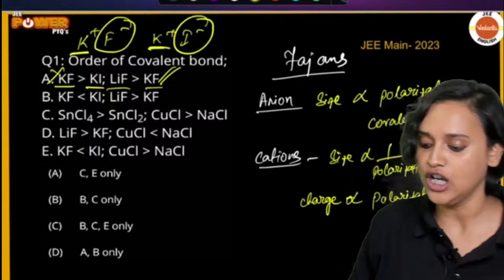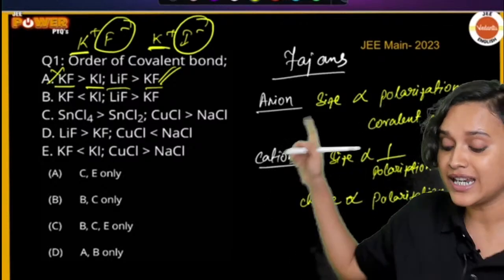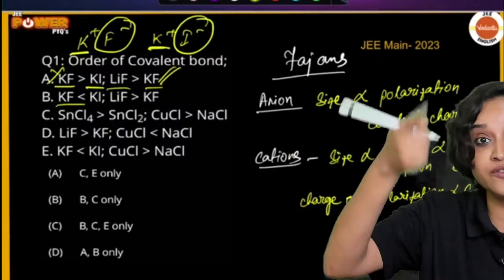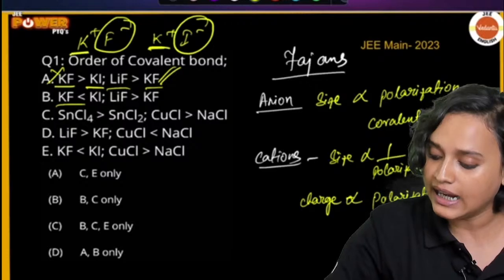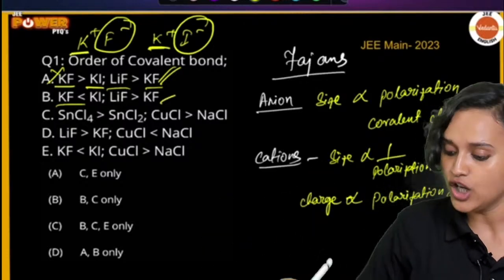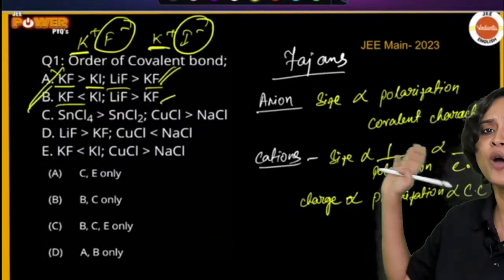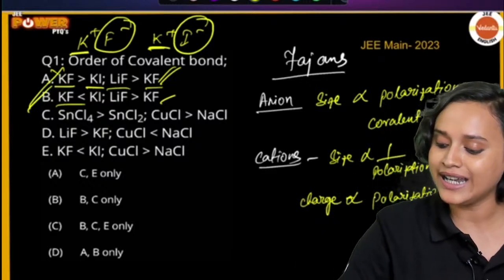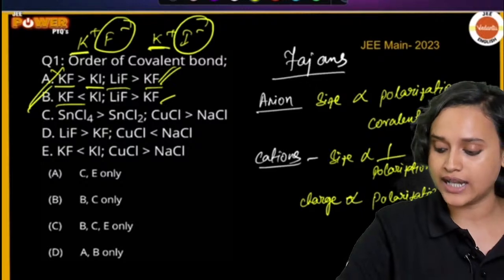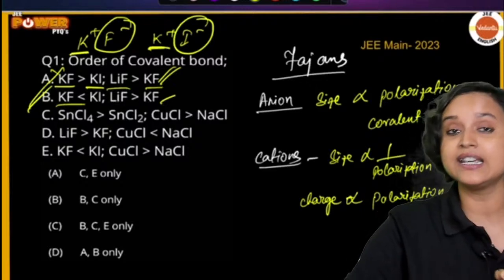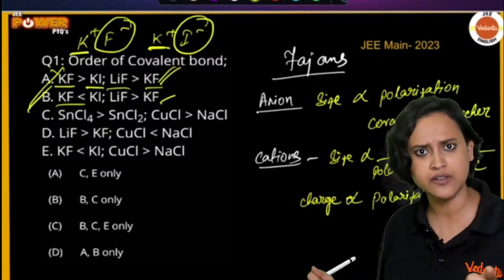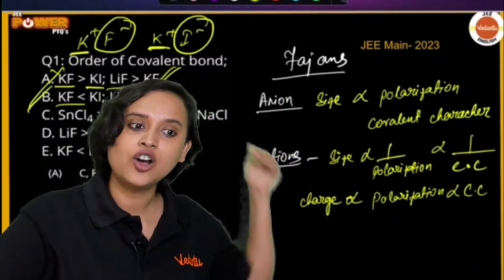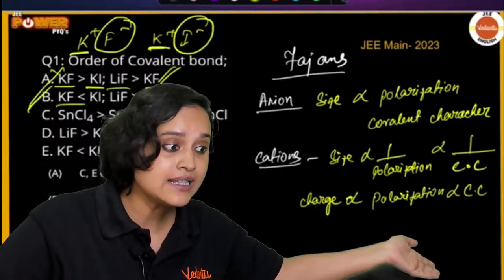Moving on, now option B. KF is less than KI. Yes, that is true, because we have just solved it in the previous question. LiF and KF, that is true. So option B is absolutely correct. Now have a look at SnCl4 and SnCl2. You must be confused that in this case, the cation and the anion are exactly the same. True.